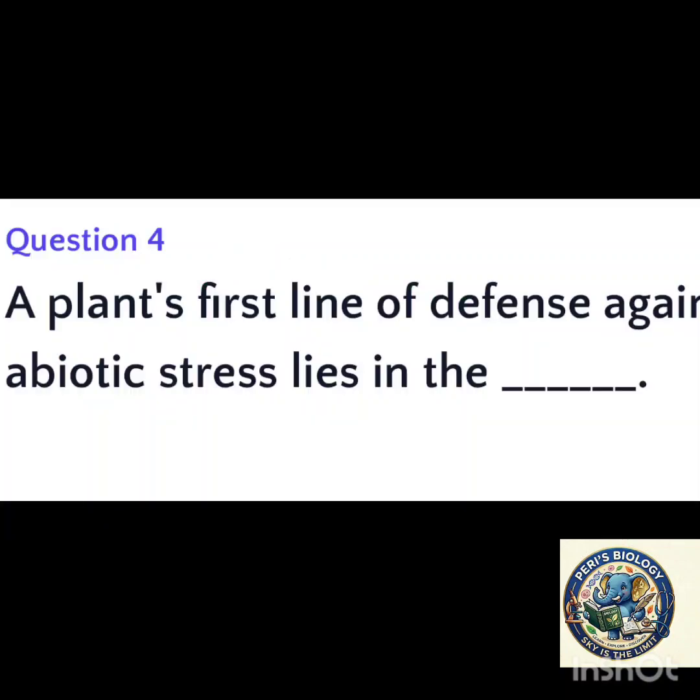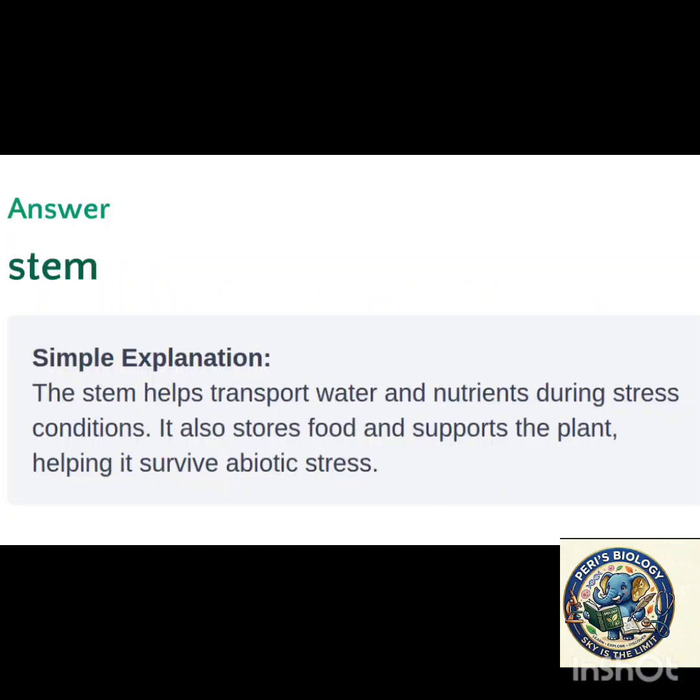Next question. A plant's first line of defense against abiotic stress lies in the dash. The answer is stem. Stem helps in transport of water and nutrients during stress conditions. It also stores food and supports the plant, helping it survive in abiotic stress conditions.